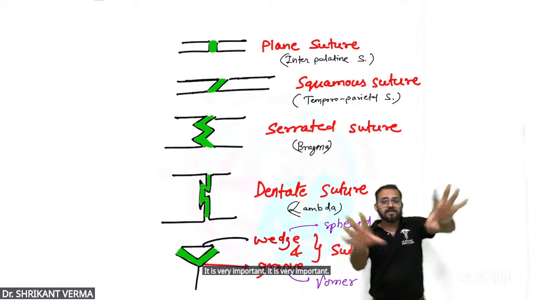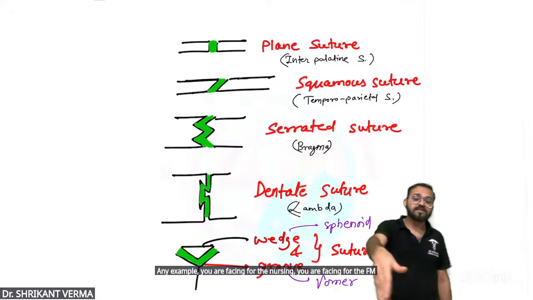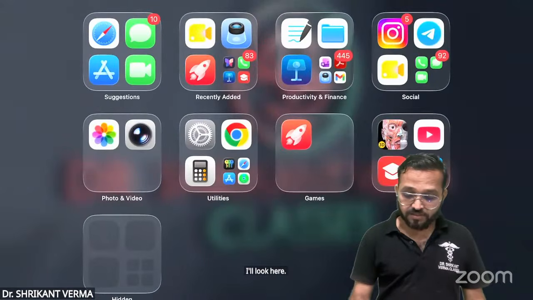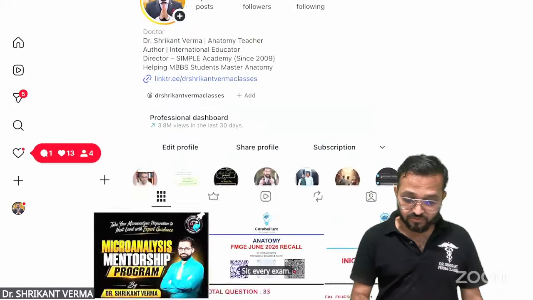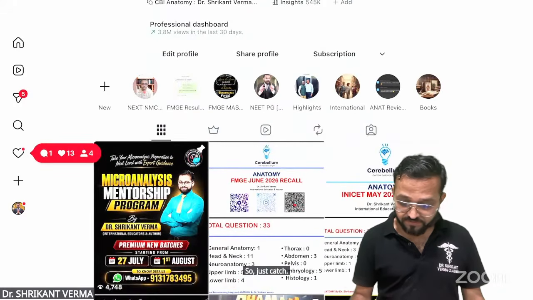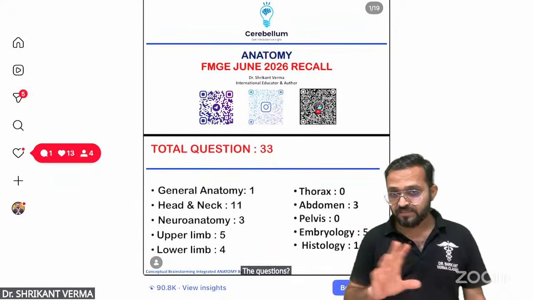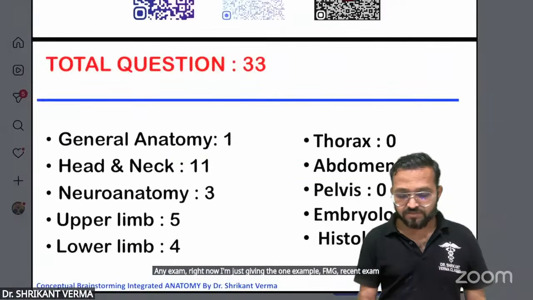Any exam you are facing, for nursing, for the FMG, for the INICET, NEET PG, how? Look here. हाथ कंगन को आरसी क्या, पढ़े लिखे को फारसी क्या. Sir, every exam. So just catch. Fine. Can you see the questions? Right now I'm just giving one example, FMG, recent exam, January, General Anatomy.